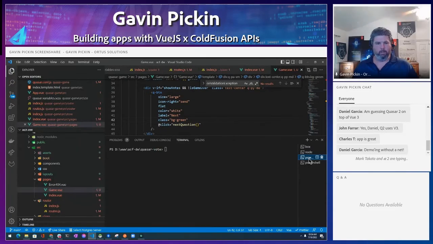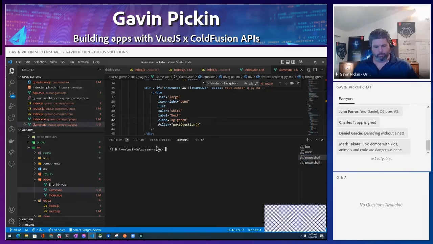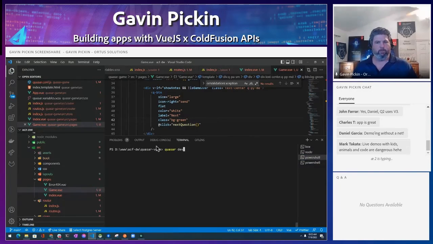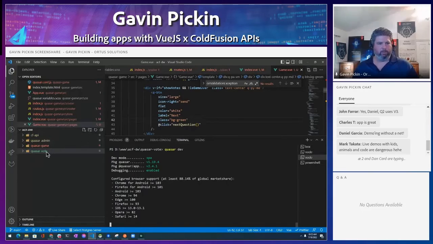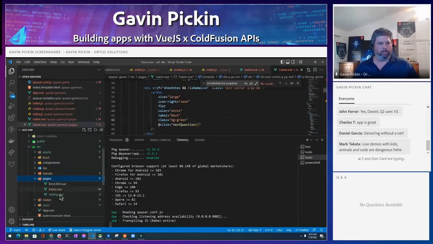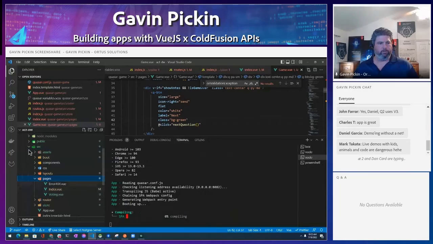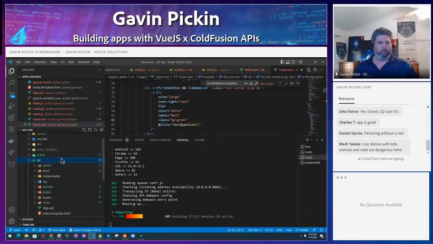Okay, well, we also have a voting app and we have an admin. So we'll start one of these up and see what happens over here. So let's start the voting app as well. And again, the voting app is very similar to the game app. There's just a couple of pages in here. So under pages, we have index and voting. It's very similar. Now, if you want to see a little bit more complicated app, this admin app is a lot more. And the admin shows off a lot more cool things.